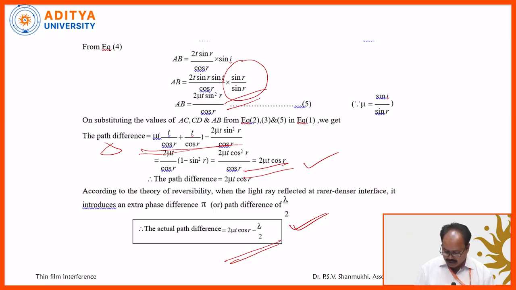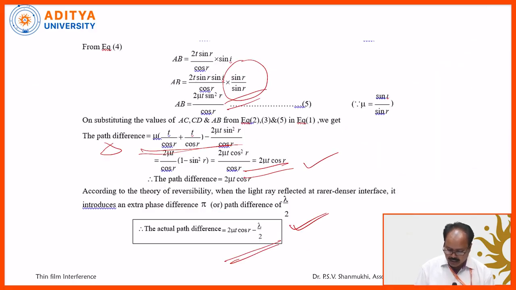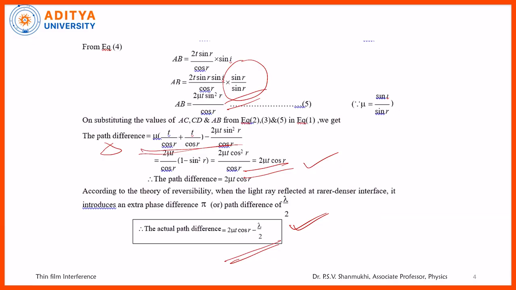Now as per the first equation, the optical path difference delta is equal to mu times AC plus CD minus AB. Deriving all those terms, we get delta is equal to 2 mu t cos r minus lambda by 2. If this is equivalent to n lambda, constructive interference takes place. If this is equivalent to 2n plus 1 lambda by 2, destructive interference takes place or darkness occurs.